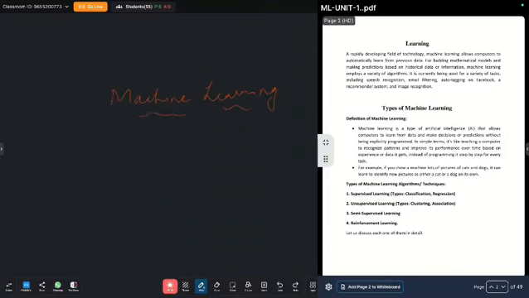What is machine learning? Machine learning is a type of artificial intelligence that allows computers to learn from data and make decisions or predictions without being explicitly programmed. In simple words, we can say that machine learning is a subset of AI. So here, what is AI? AI is artificial intelligence.